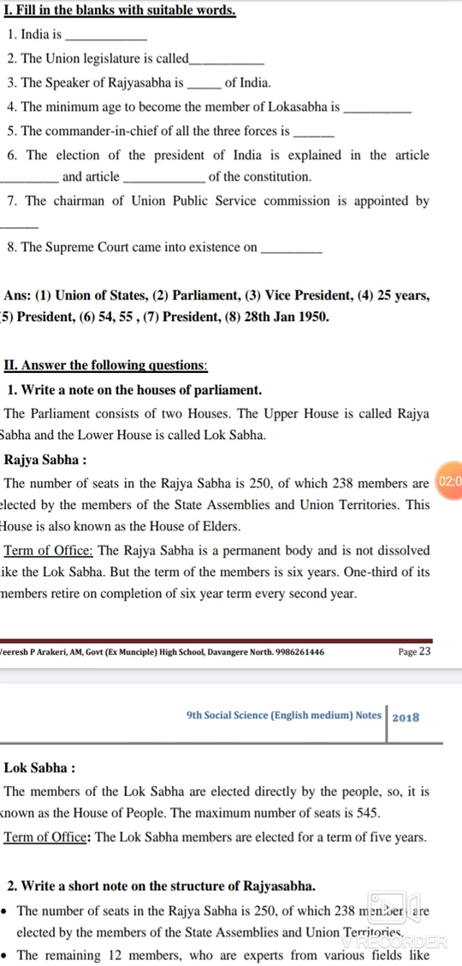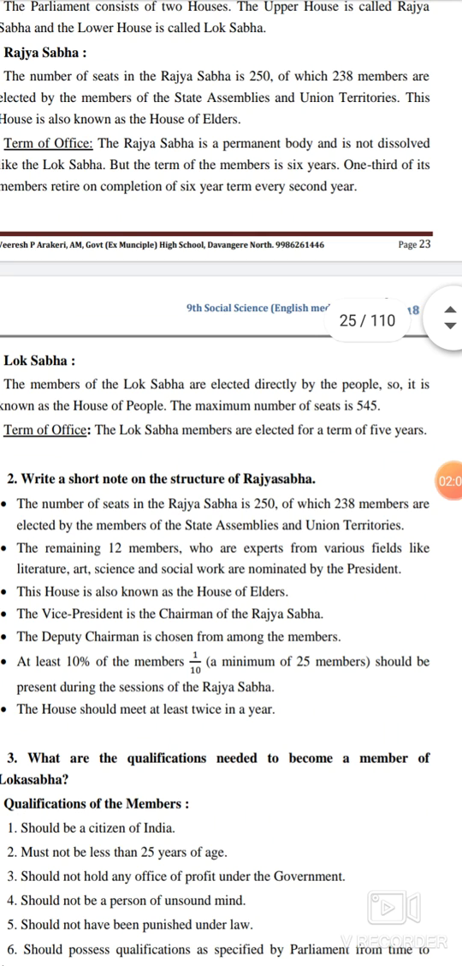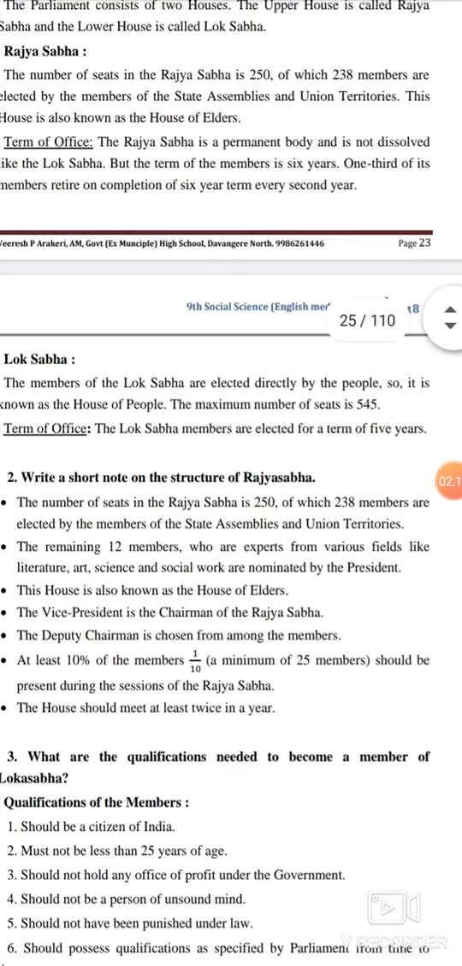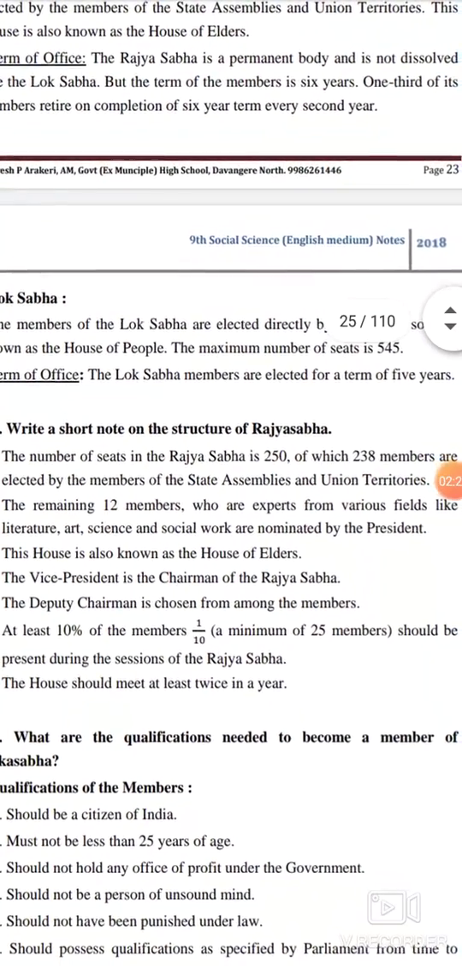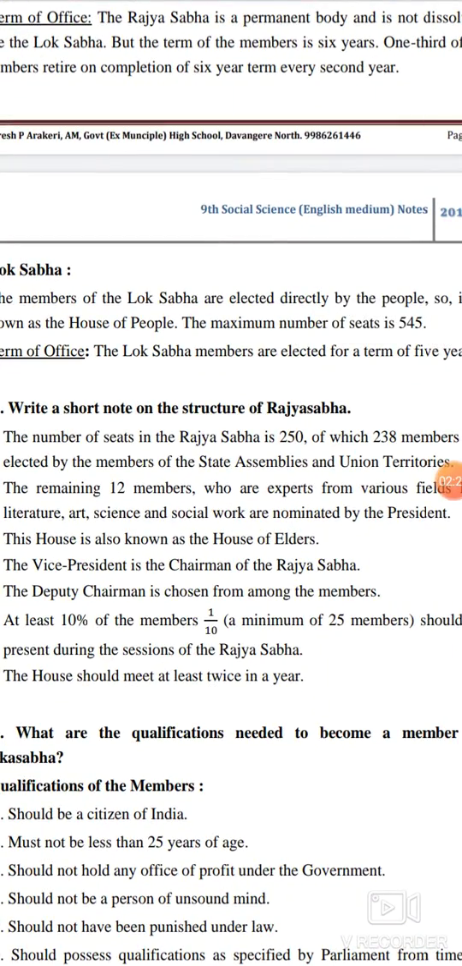Write a short note on the structure of the Rajya Sabha. The number of seats in Rajya Sabha is 250, of which 238 members are elected by the members of the state assemblies and the union territories. The remaining 12 members, who are experts in various fields like literature, arts, science and social work, are nominated by the President. This house is also known as the House of the Elders. The Vice President is the chairman of the Rajya Sabha. The deputy chairman is chosen among the members.